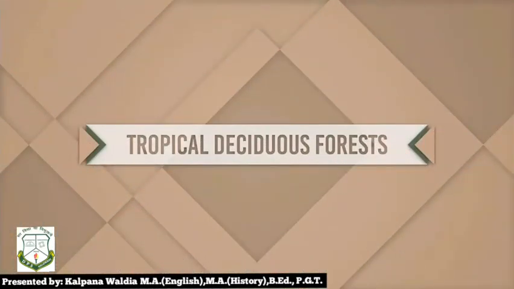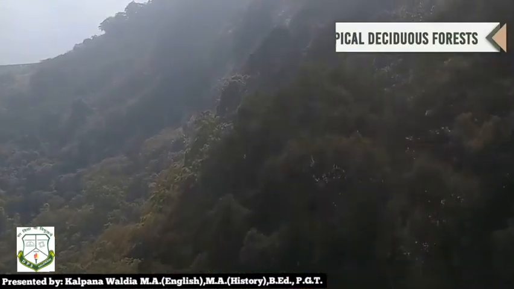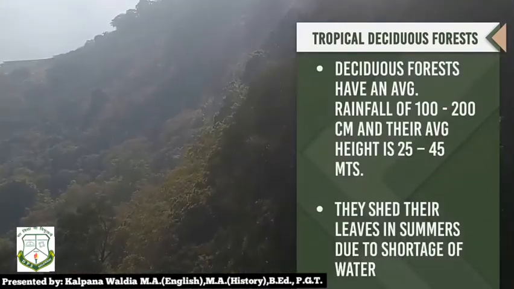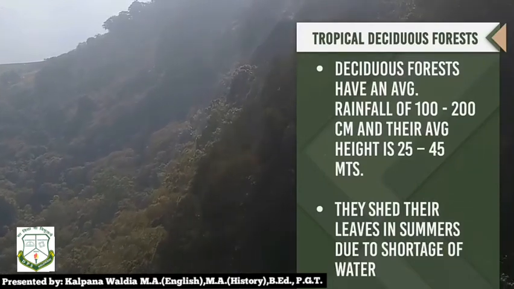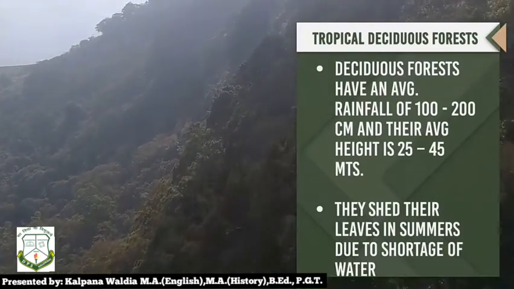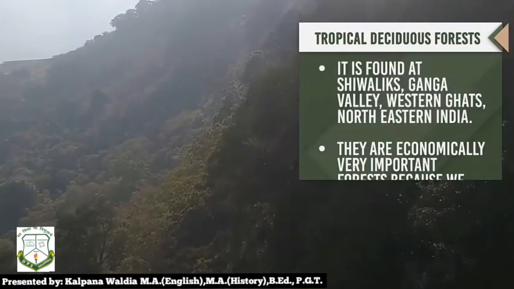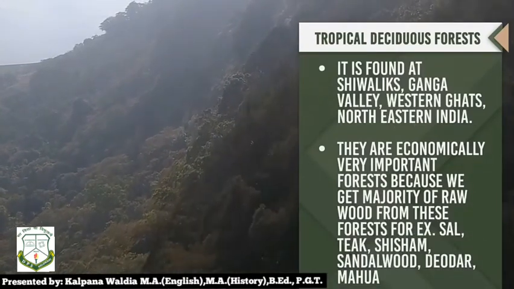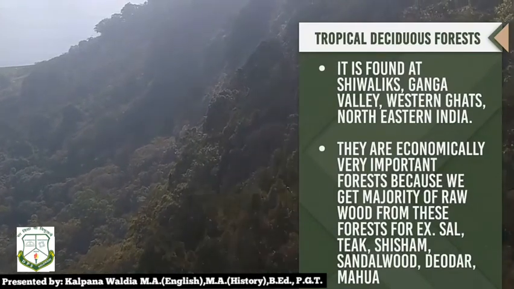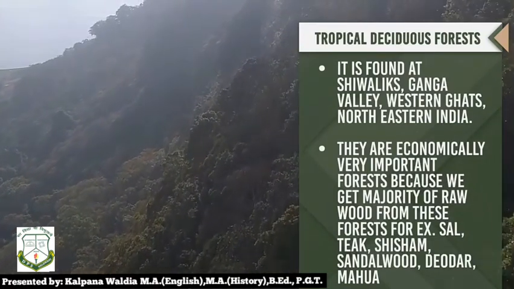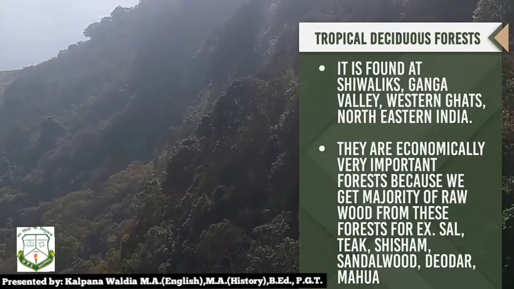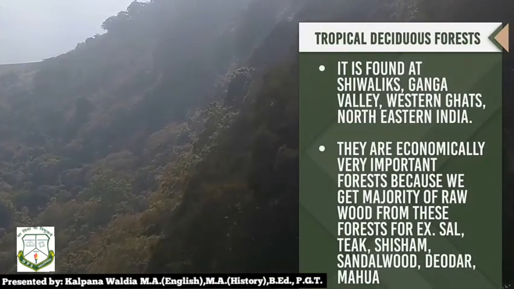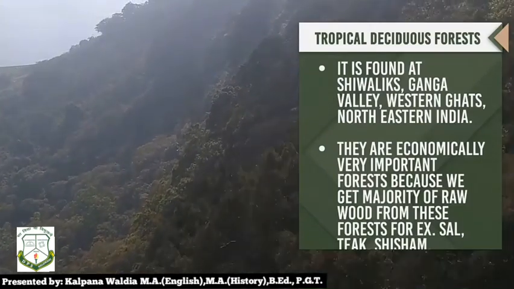Next comes the tropical deciduous forest. These type of forests have an average rainfall of 100 to 200 cm. They shed their leaves in summers due to the shortage of water. It is found at the Shivalik ranges, Ganga valleys, Western Ghat, Northern Ghat, North and East India. They are economically very important forests because we get majority of raw wood from these forests. For example, sal, teak, sisam, sandalwood, deodar and mahua.